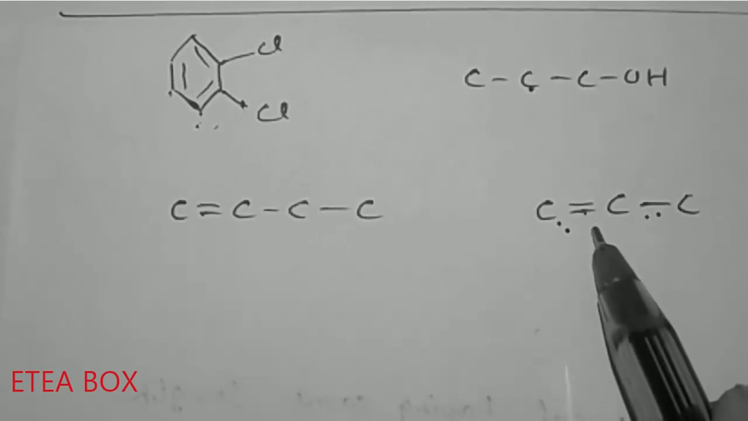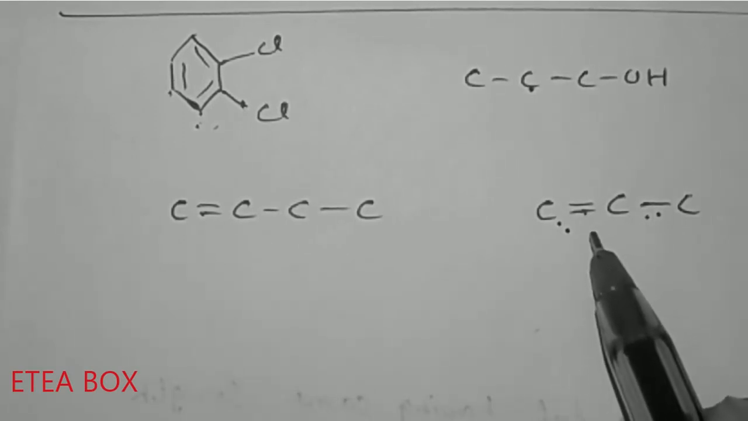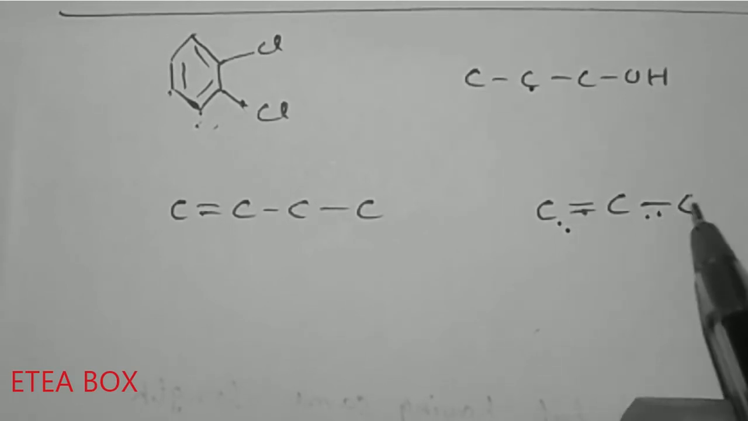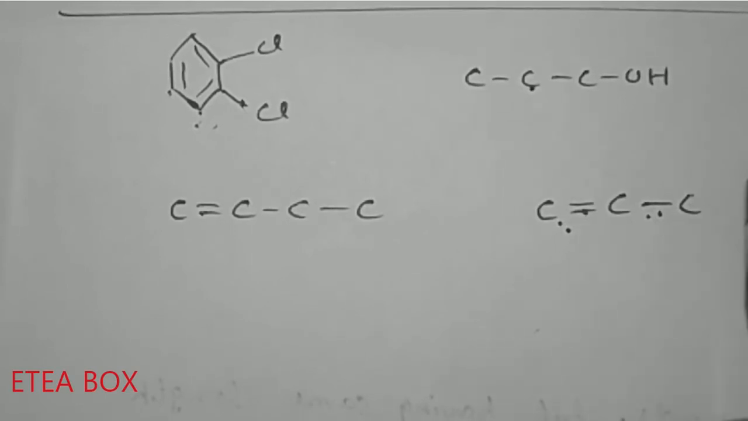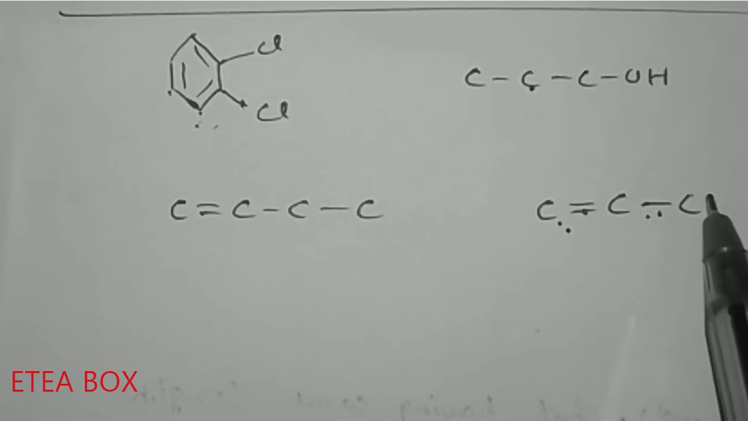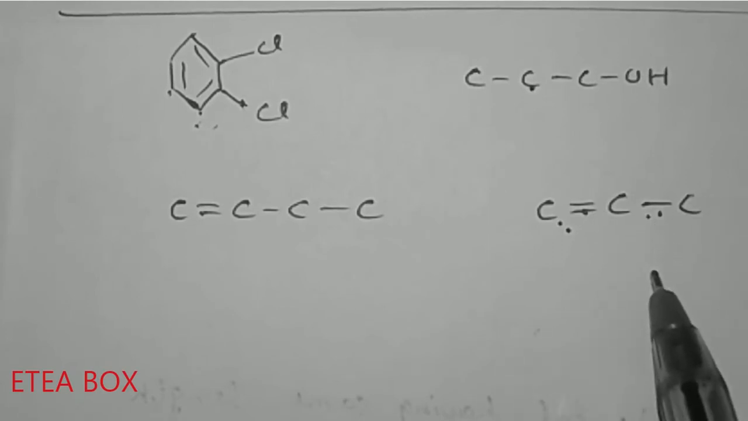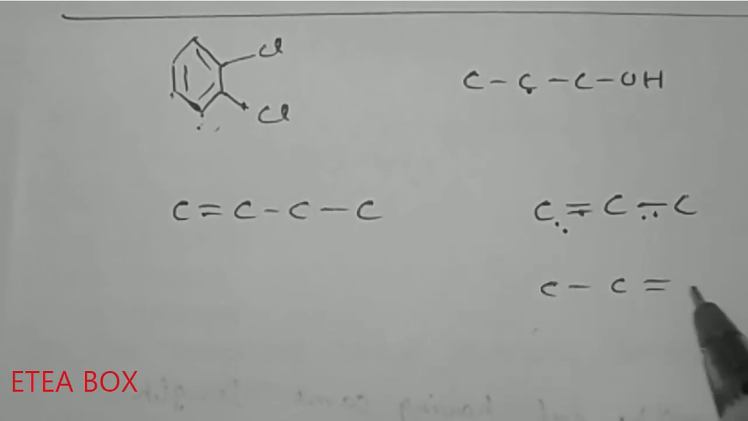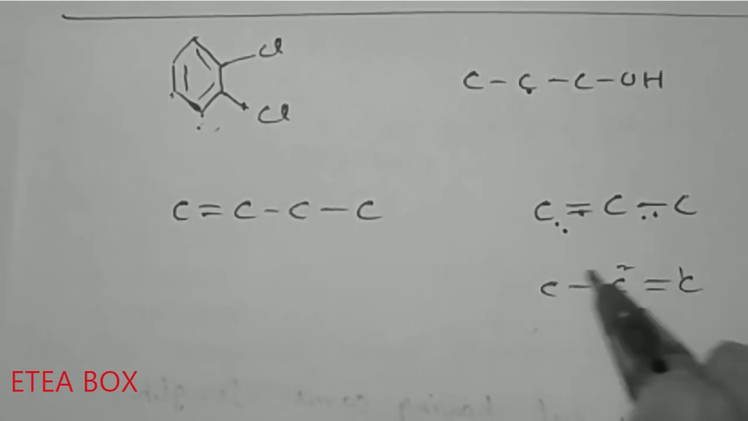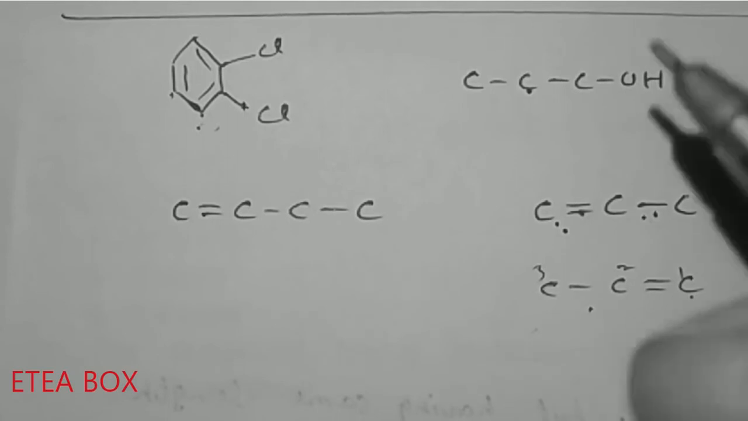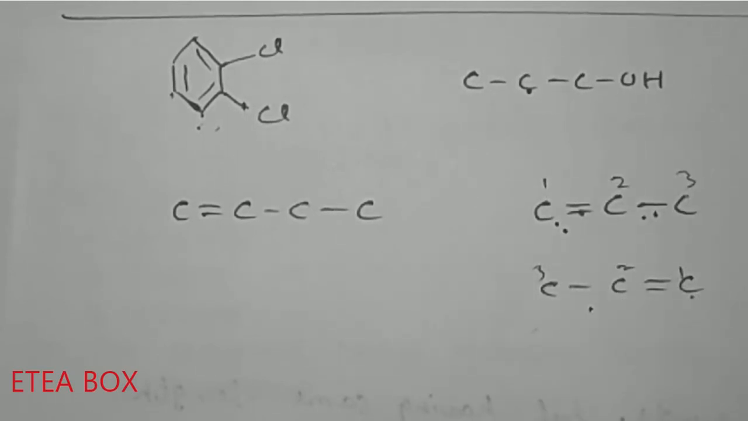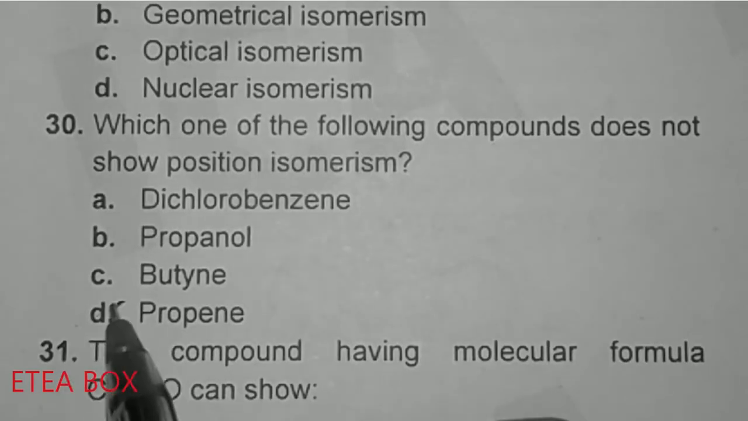Look at here, this one is now 1-propene. Now when we bring this double bond here, still it will be 1-propene, because we start the numbering from where the double bond is present. So when we bring this double bond here, we start 1 2 3. It will be 1-propene, and in this case 1 2 3, it is also 1-propene. So it means that propene does not show position isomerism. So here option D is correct.